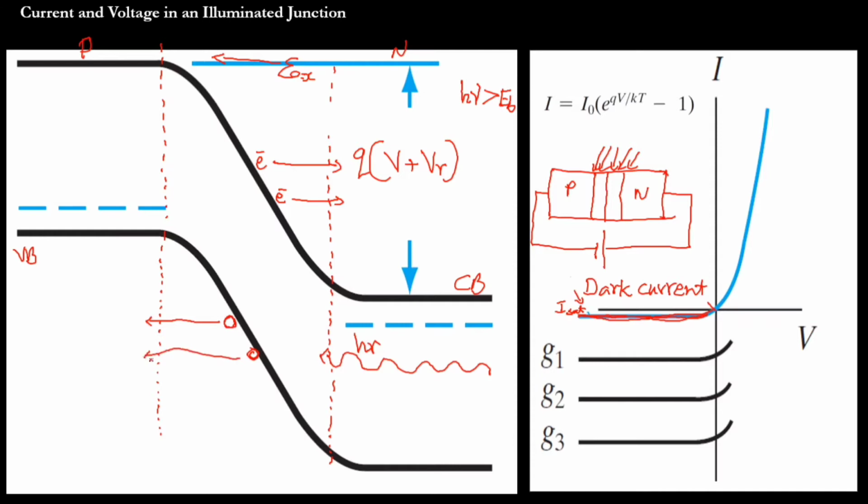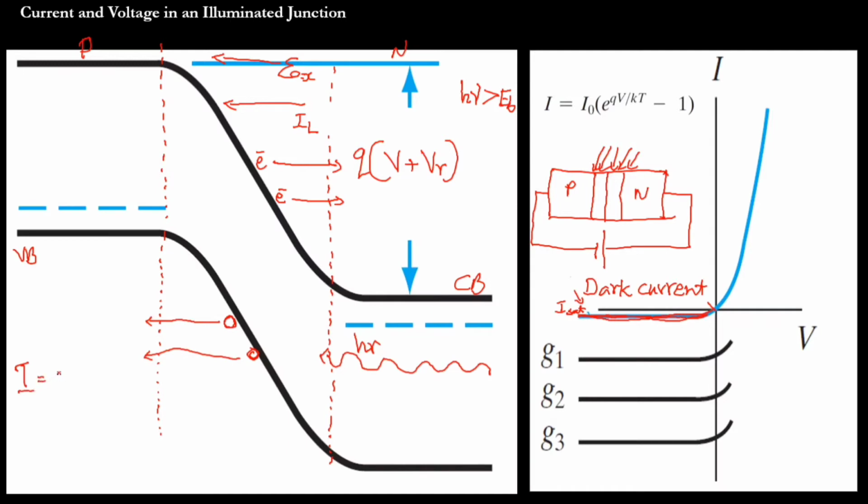This movement of charge carriers will develop an additional current, in the direction of the reverse current itself. This current is because of the light falling, so I can call it IL.